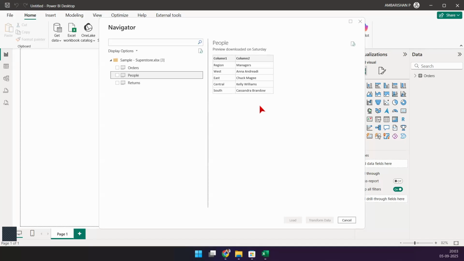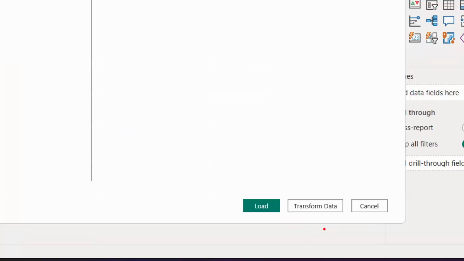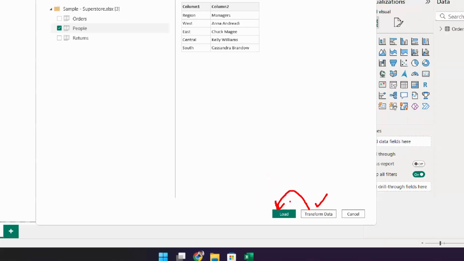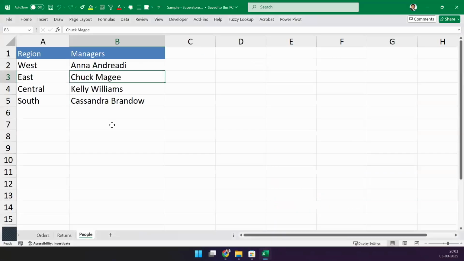Okay. Yes. So what I'm going to tell Power BI is, hey, I want to load the people table, but what should I not do? I should not be going with load first. I'll have to start off with transforming my data, modifying my data, and then I want to go and load my data. You're getting my point? So this is what I said. Look at your table. The table is all perfect. It all looks good, nice and neat when you look at it from the data source perspective.